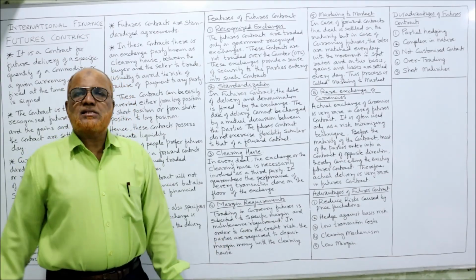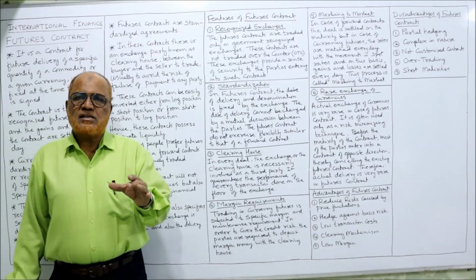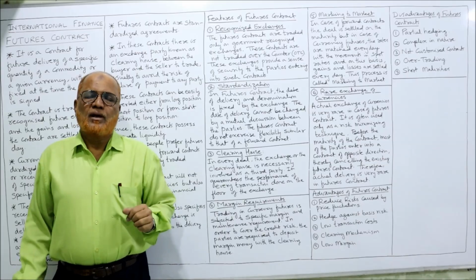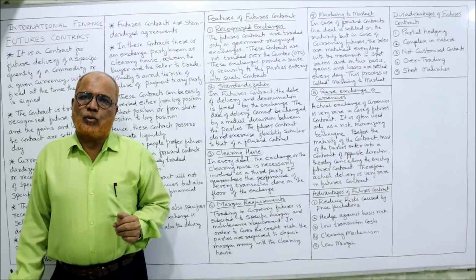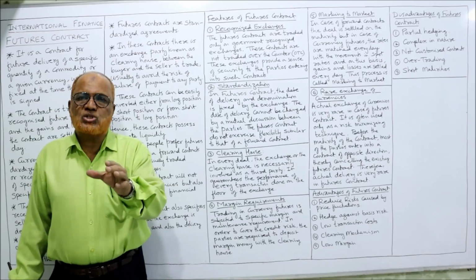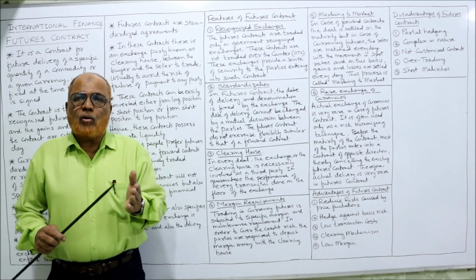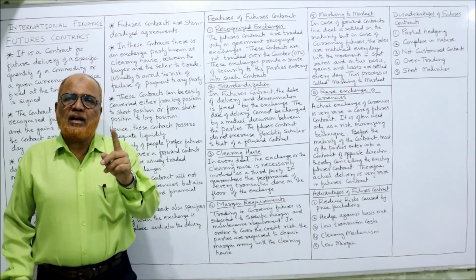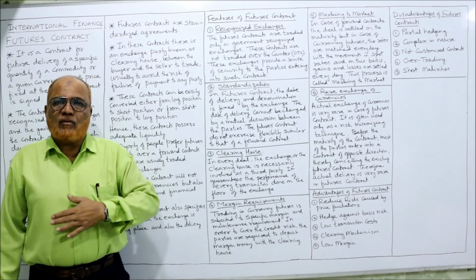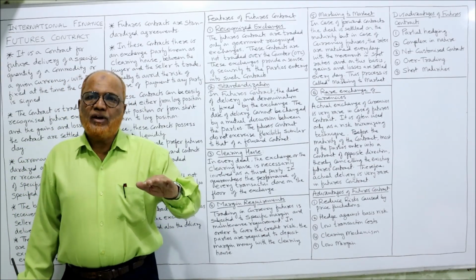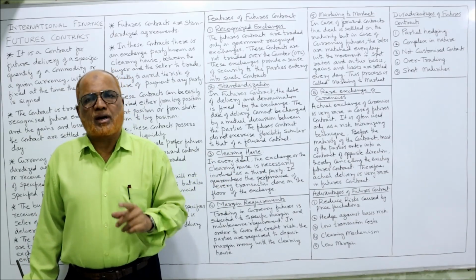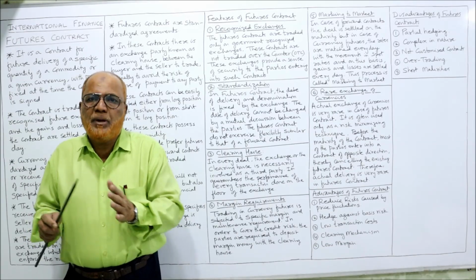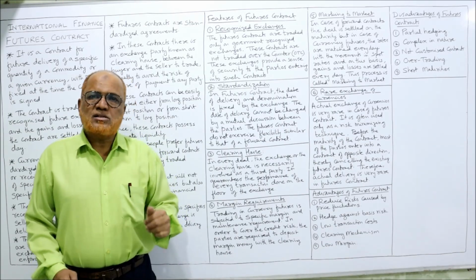Next is hedge against basis risk. Actually, basis risk means the risk which arises due to a particular action. For example, exporters and importers are exposed to exchange rate risk. So they will see how much risk is there. In our business, we have to pay $1 lakh to a US firm. So our basis risk is 1 lakh. So we enter into a futures contract for $1 lakh. That means we are able to hedge our basis risk, right? This is one of the advantages.